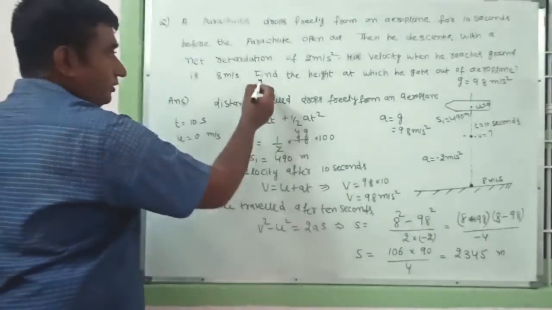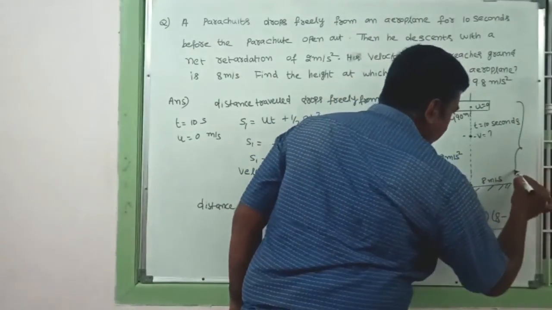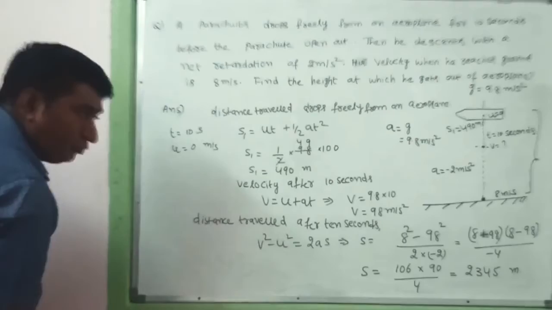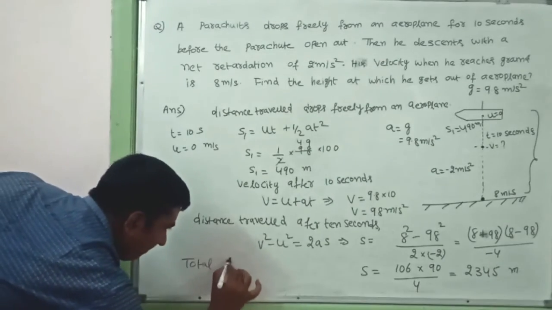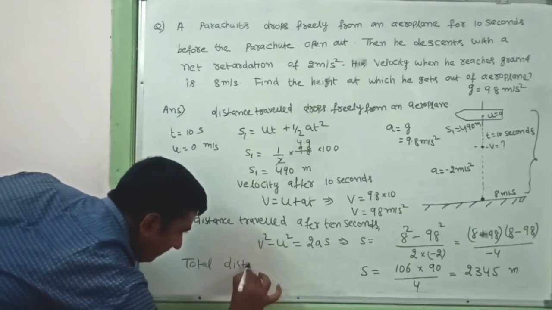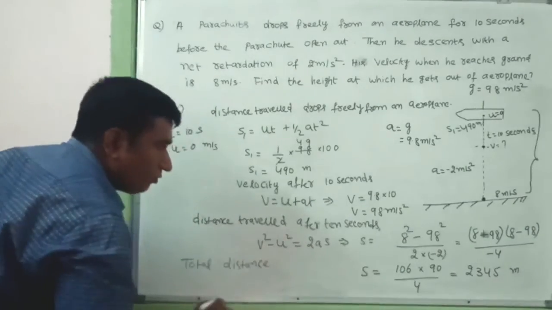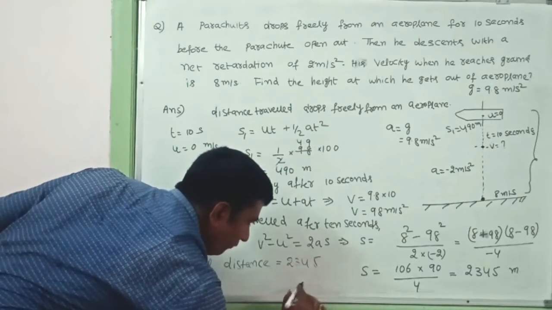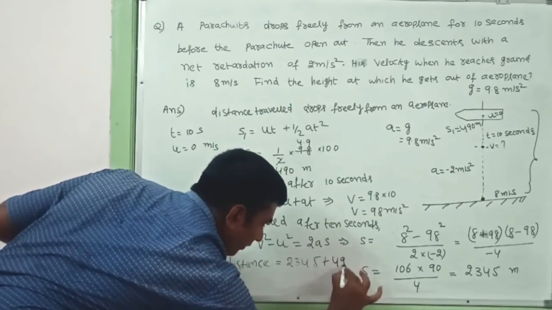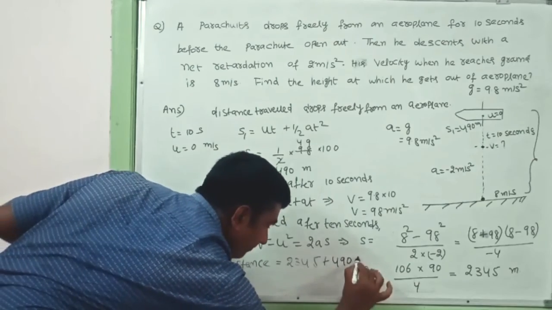Here they asked for the height at which he gets out from the aeroplane. The height from the aeroplane means this is the total distance which you have to find. This is equal to 2345 meters. So the total distance is equal to 2345 plus 490 meters.